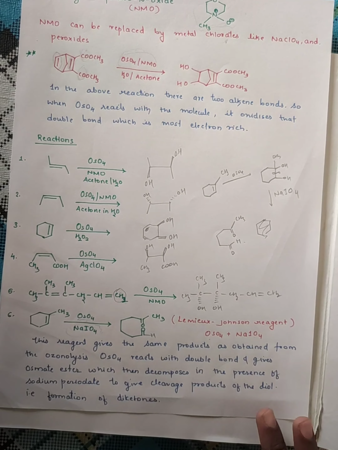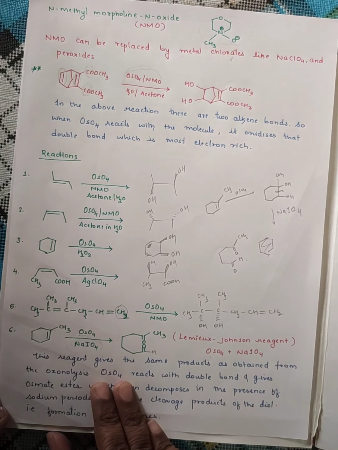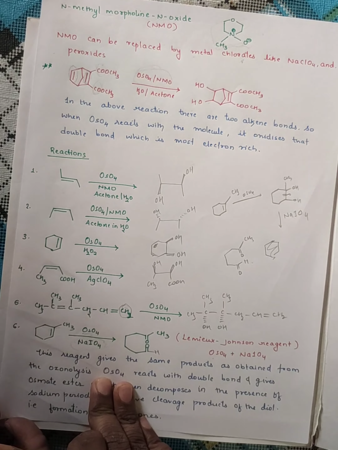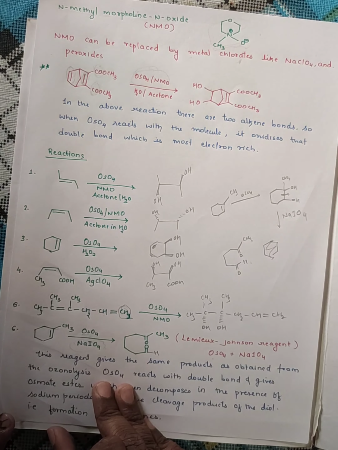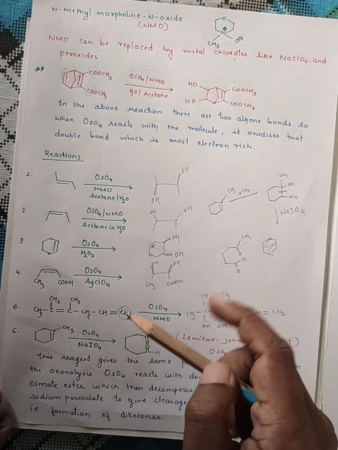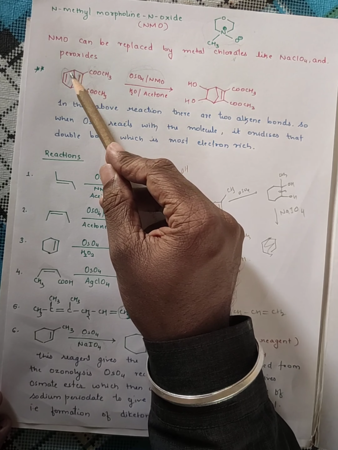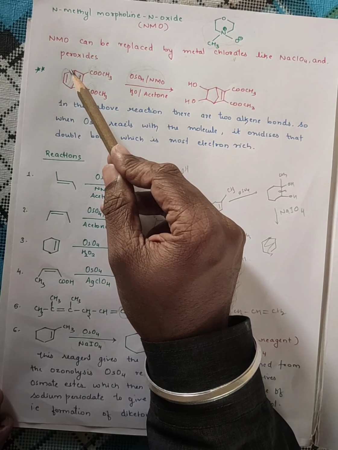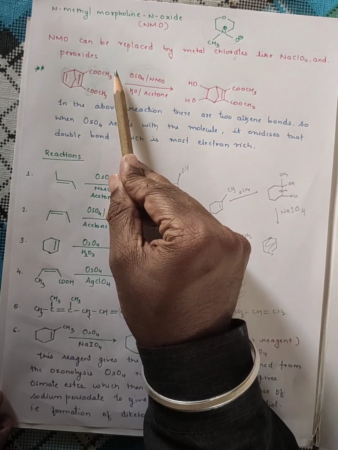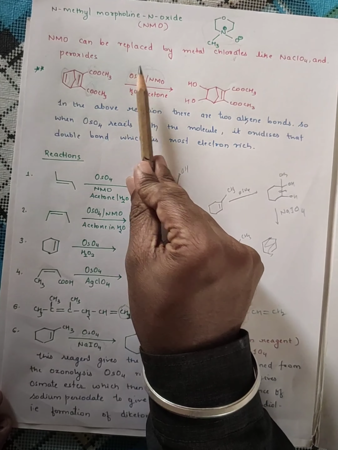Hope you have understood this OsO4, it is a very important reagent for competitive exam purposes. And a very important thing is stereoselectivity, you have to remember. One is it will not attack on the bulkier side, where the bulkier group is attached, and the other is it always seeks the electron rich double bond, because OsO4 is electron deficient, so it always looks for that double bond which is more electron rich.